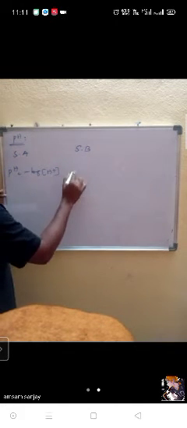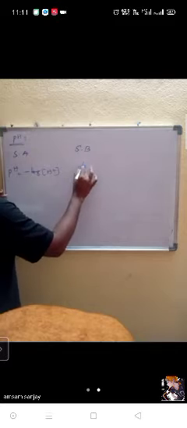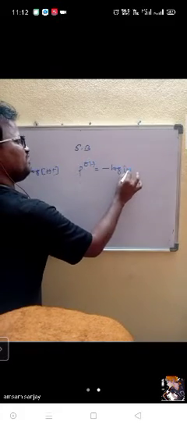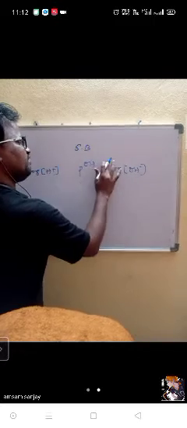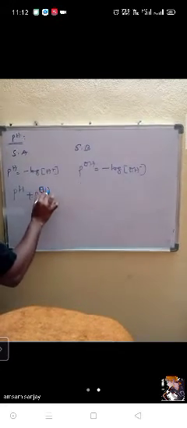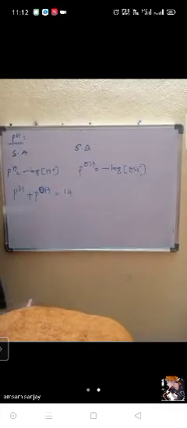Strong base, how to calculate pOH? pOH is equal to minus log of concentration of OH minus. Now we know pH plus pOH how much will become? pH plus pOH will become 14.